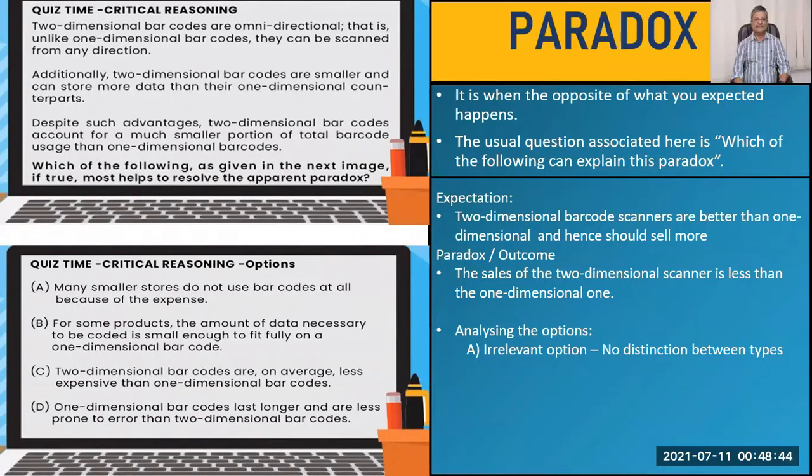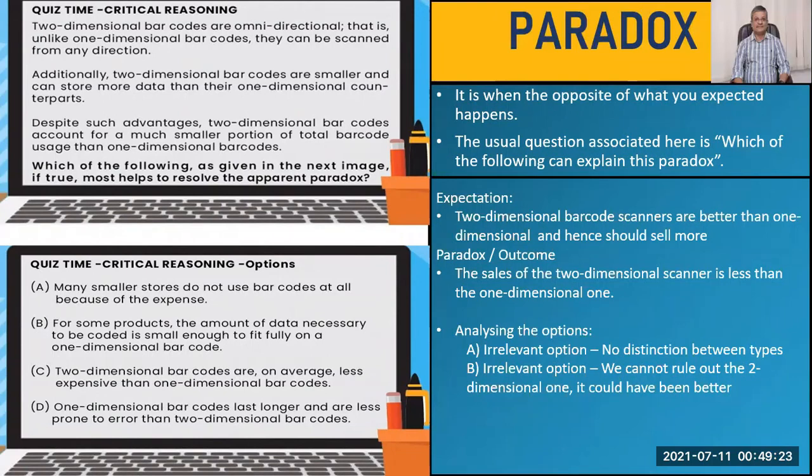Let's look at B. For some products, the amount of data necessary to be coded is small enough to fit on a one-dimensional barcode. If that is the case, can we rule out the two-dimensional one? No, not really, because two-dimensional anyways gives you more data to fill up, right? So it cannot be ruled out. And if you look at it closely, actually a two-dimensional code would have been better, no? Because you get to store more data at roughly the same usage, right? So B is again irrelevant.